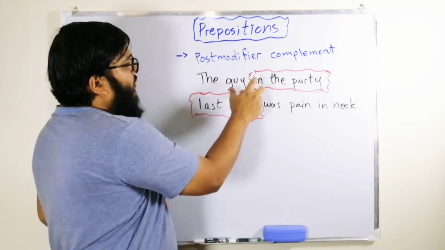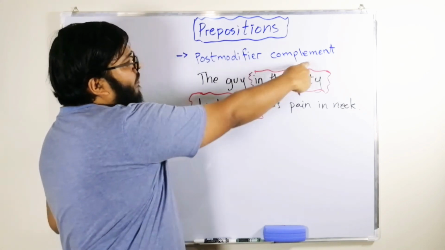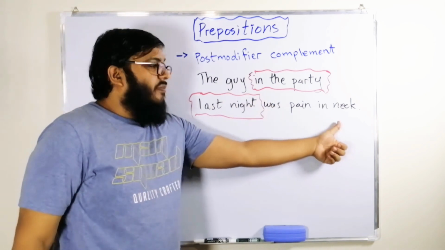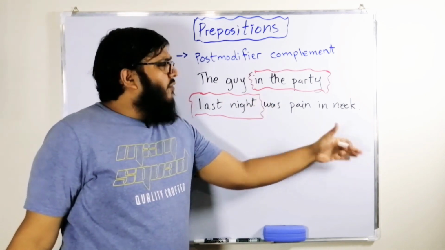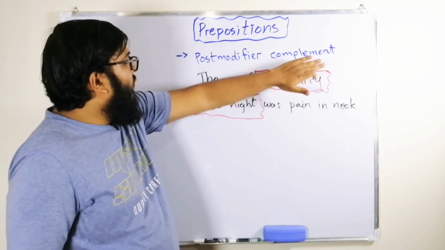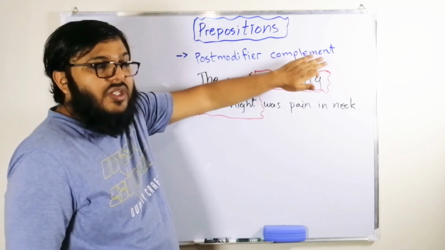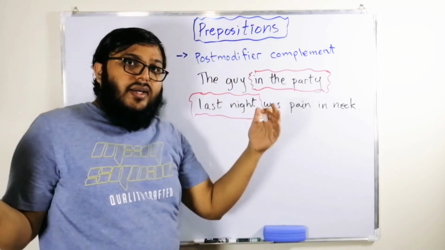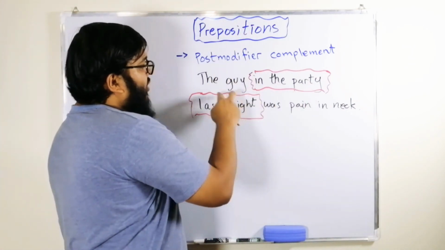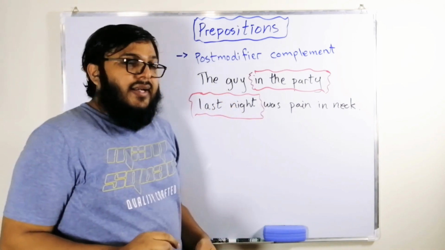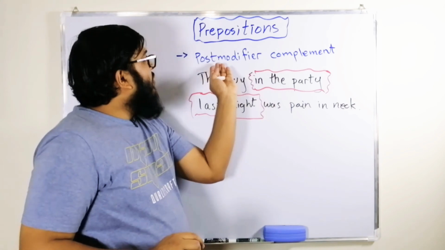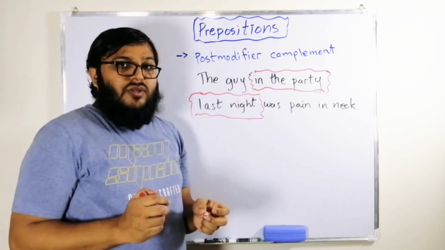Here, a preposition is a part of the post-modifier complement. You can see the guy was pain in neck. If you, for a second, hide this complement, it would become the guy was. Which guy? We need modification. So there is a post-modifier complement to modify the guy. So here we sometimes have preposition to modify a complement.